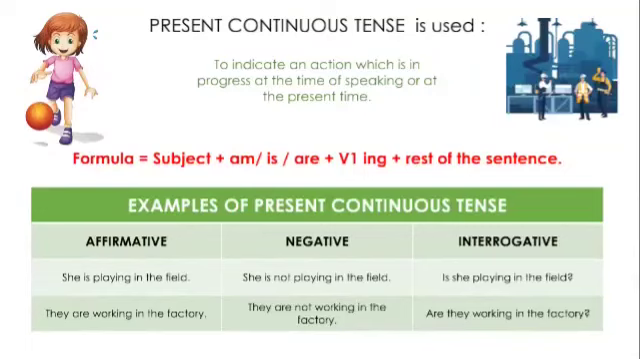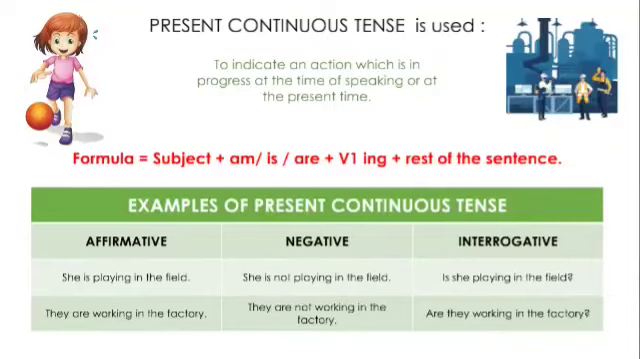Am, is, are. Repeat after me. Am, is, are. Continuous is am, is, are. Am, is, are is used only with continuous tense, be it present, be it past, be it future. But am, is, are with continuous tense.